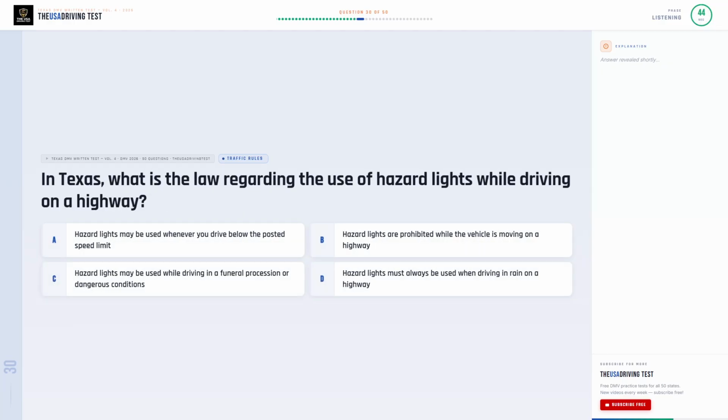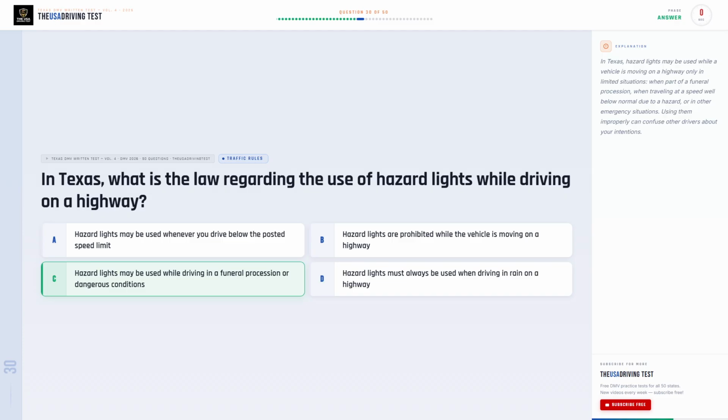In Texas, what is the law regarding the use of hazard lights while driving on a highway? Option A. Hazard lights may be used whenever you drive below the posted speed limit. Option B. Hazard lights are prohibited while the vehicle is moving on a highway. Option C. Hazard lights may be used while driving in a funeral procession or dangerous conditions. Option D. Hazard lights must always be used when driving in rain on a highway.